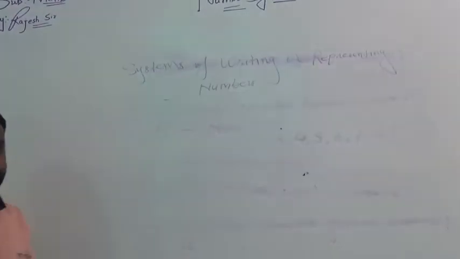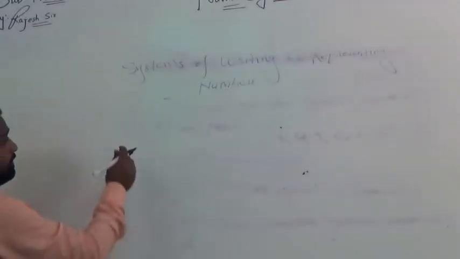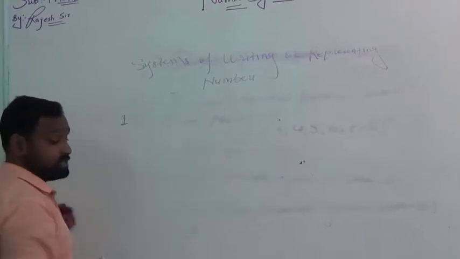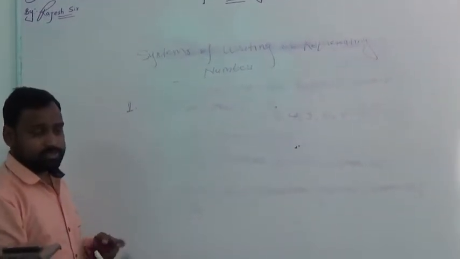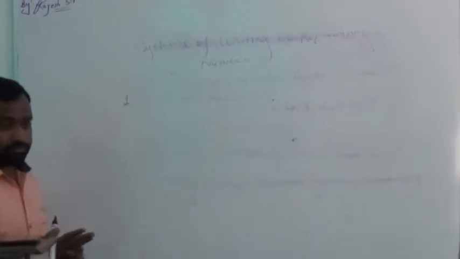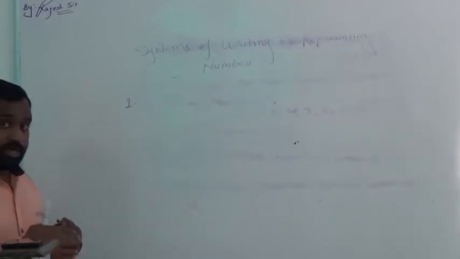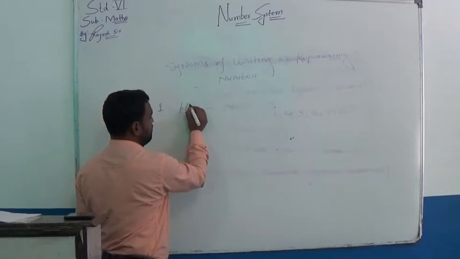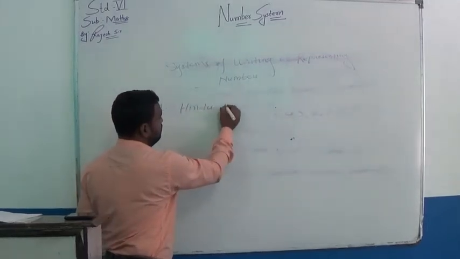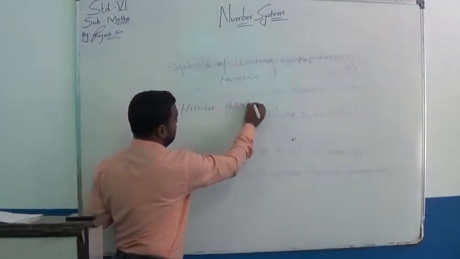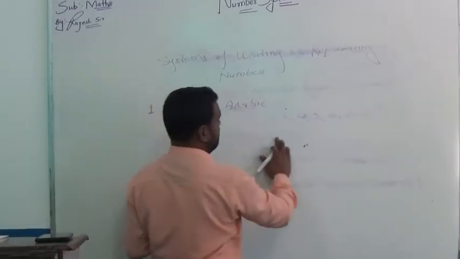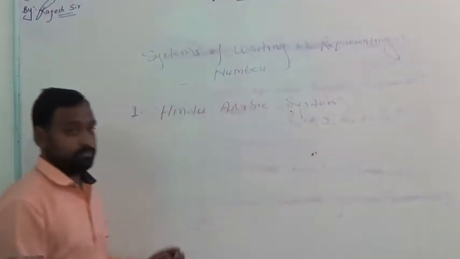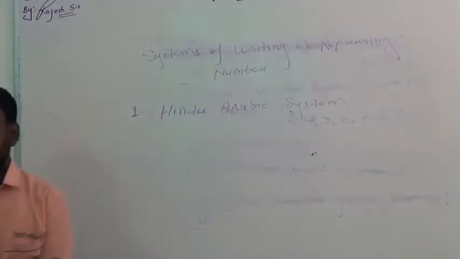In this modern time, we represent numbers, and the famous system of representing numbers in India, in our country, is the Hindu-Arabic system.